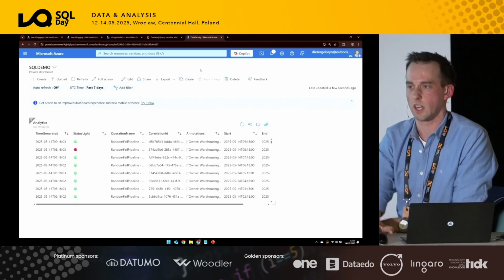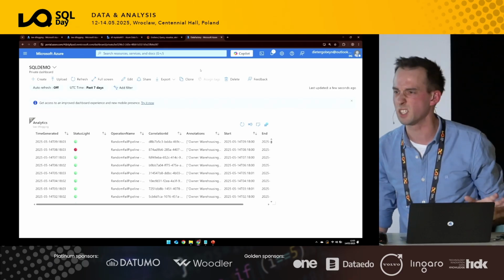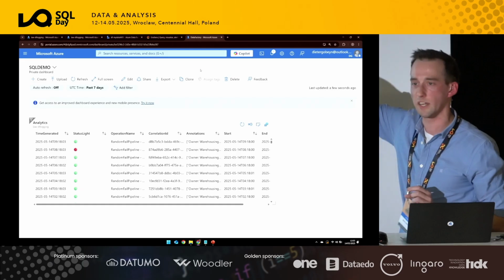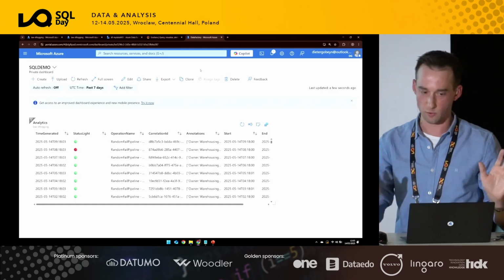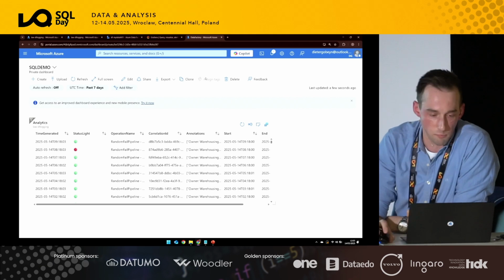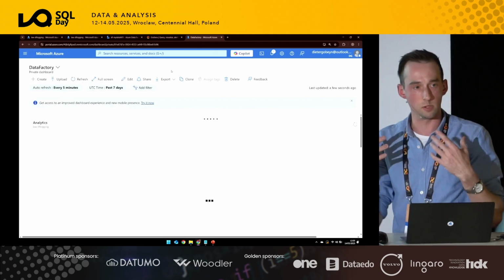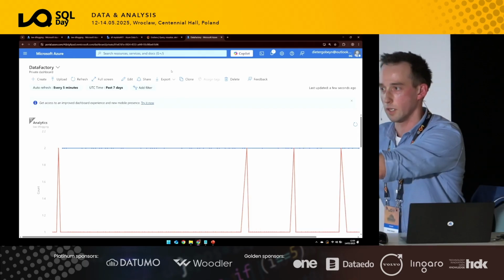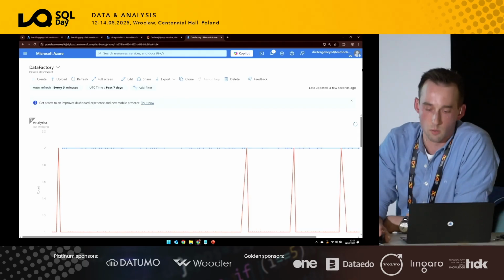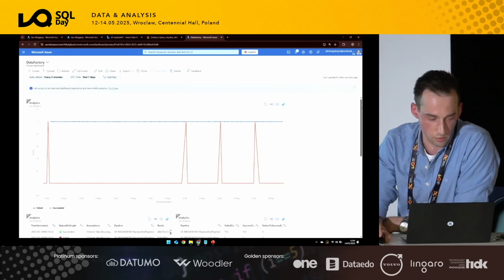Now, I gave myself a challenge when I made this presentation, 2-3 weeks ago-ish. What can I pin on the dashboard within 1 hour? And trust me when I say I'm not a KQL expert at all, totally not. So what I made is basically this. I just want to provide a little bit of inspiration on, hey, if you're going away tonight and next week you feel like playing around, what can you actually achieve with this knowledge? So where can I get in a limited amount of time?